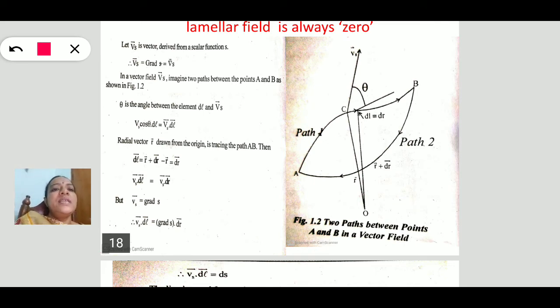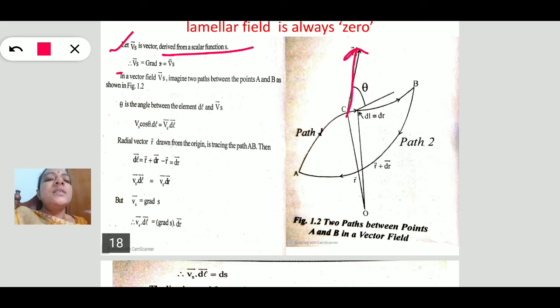Let Vs be a vector derived from the scalar function S. This is how we get the vector Vs, by operating the gradient on S. So that can be written as gradient S.